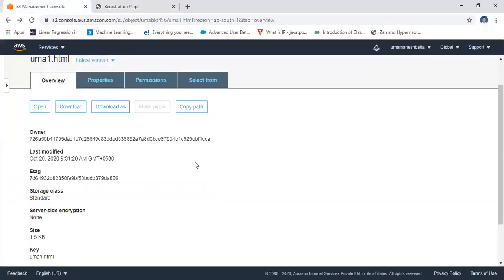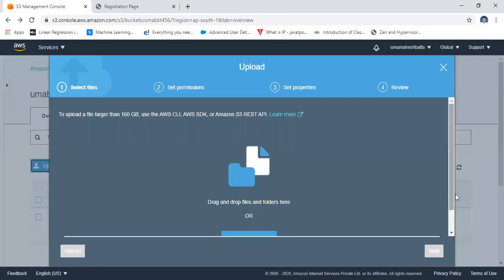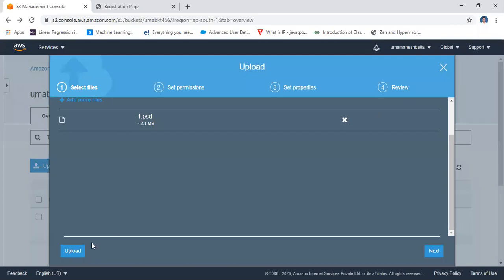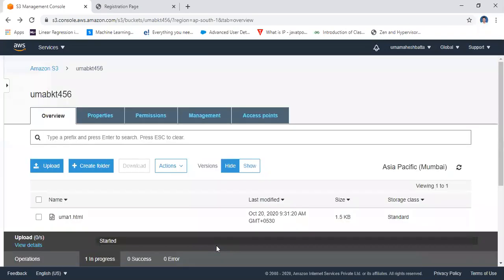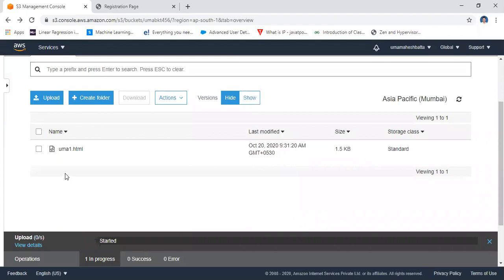That means you may open any one of the files also. For example, I'm going to upload another file, any image file. If any image file is available, you may store the image file. Yeah, I'm uploading this file, one image file. Another file is also uploading, still uploading.